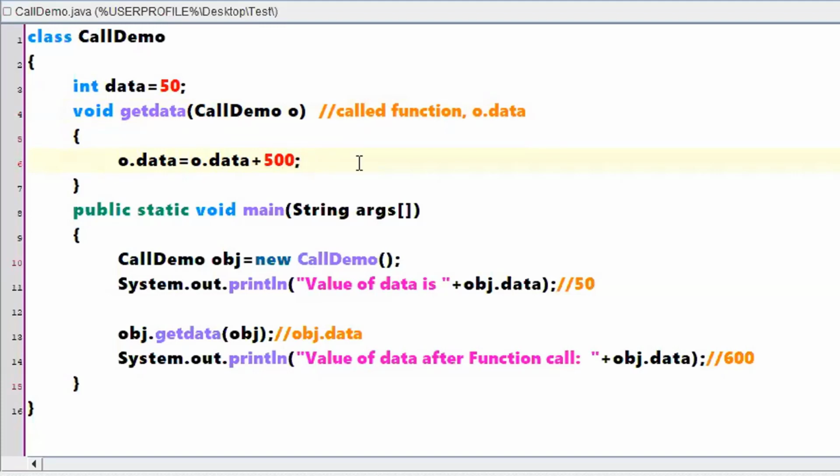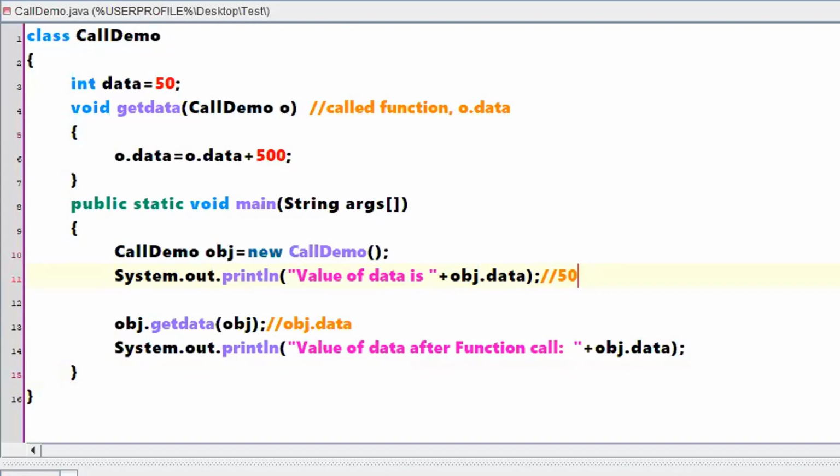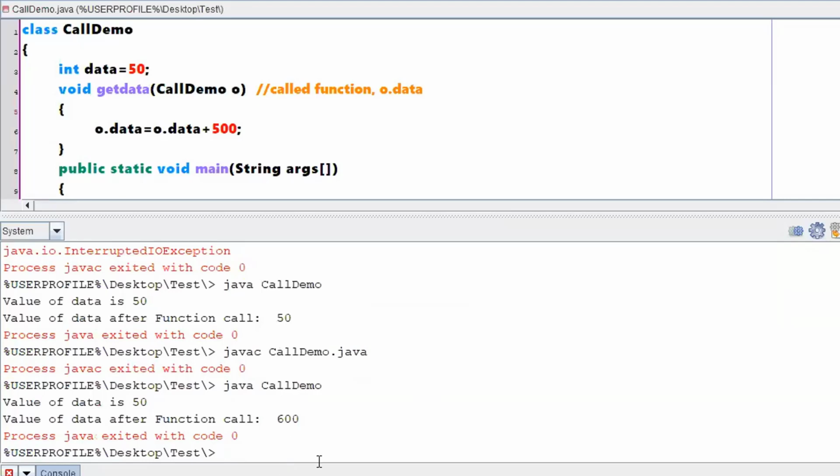What might be the output now? Will it work fine? Any errors? What might be the answer? Will it print 50 here in this case? Expecting answers in the chat box. Whether it might be wrong also, no problem. Put something. Later we will cross check after executing the program. 50 along with 500, what will it print? 550. Yes, done. Sir, what is O doing here? O is just a copy, meaning a formal parameter.